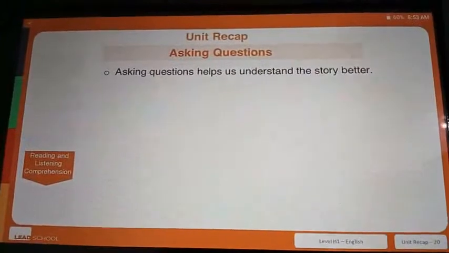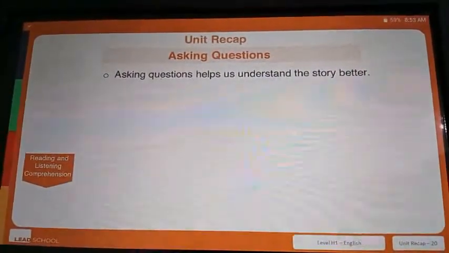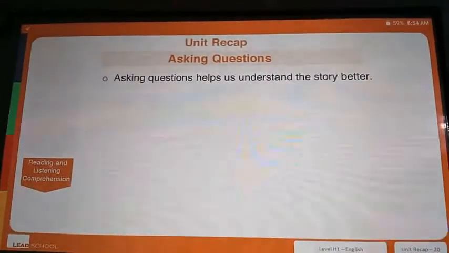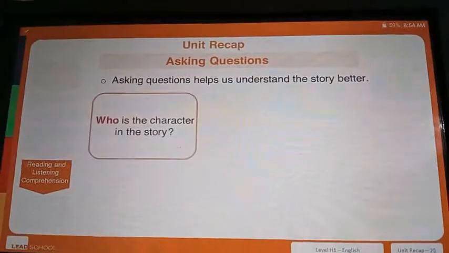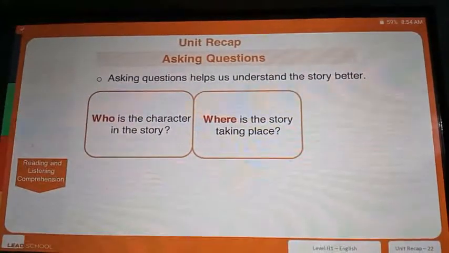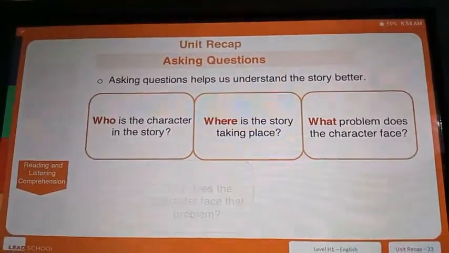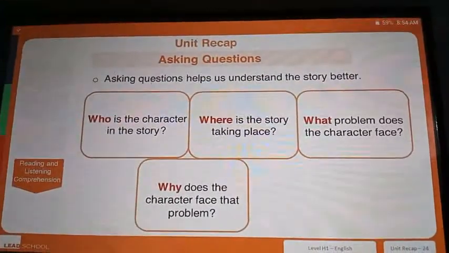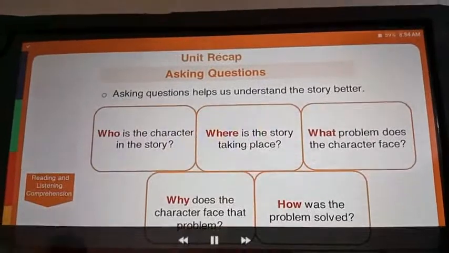Next was asking questions. Now we know that asking questions helps us understand the story better. We can ask 5 questions to do this. Who is the character in the story? Where is the story taking place? What problem does the character face? Why does the character face that problem? And how was the problem solved?